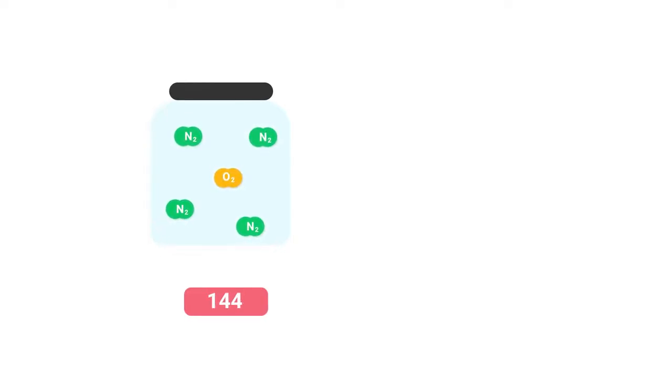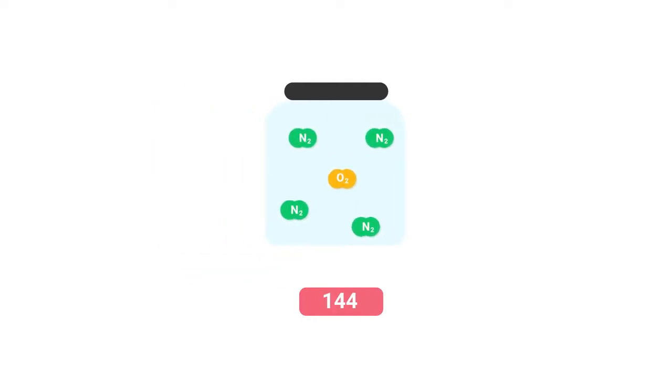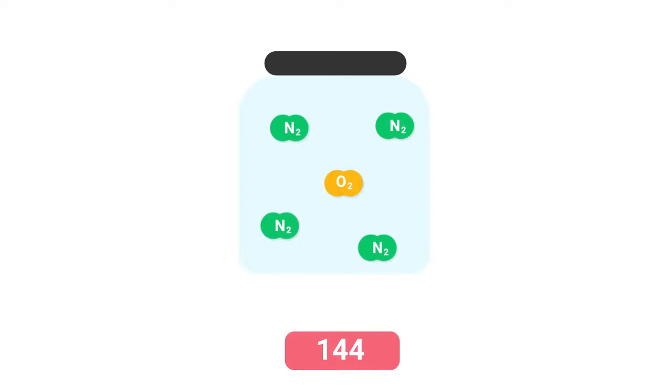And now think about another jar, and this time we are going to put 2 molecules of water vapor inside. But for us to do that, we have to think about Avogadro's principle. The amount of molecules must remain the same. So to keep the amount of molecules inside the jar the same, water vapor will displace some of the other molecules, which are paired nitrogen and paired oxygen. And because water vapor is much lighter than paired nitrogen and oxygen, the overall density of the jar will be much lower. So this is why a parcel of moist air is less dense than a parcel of dry air.